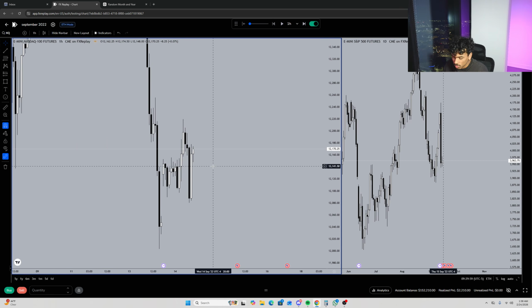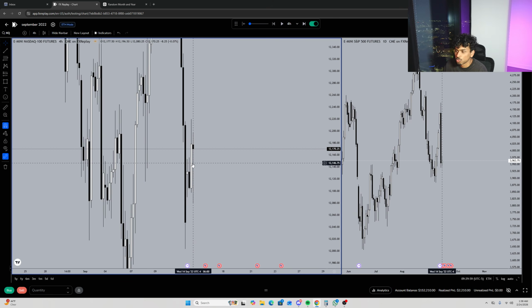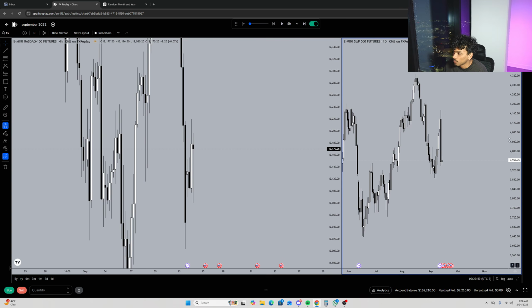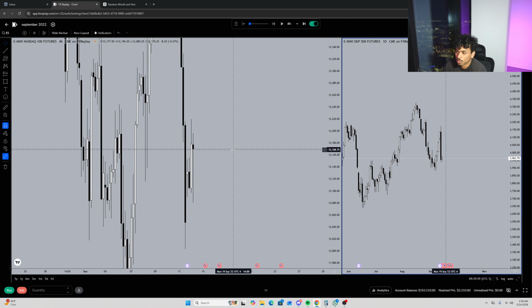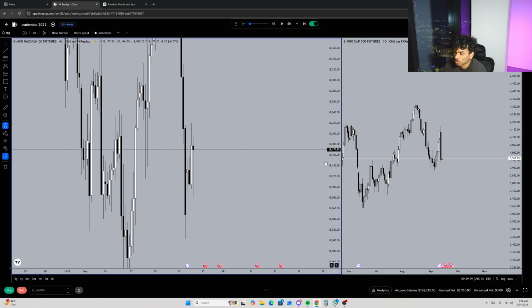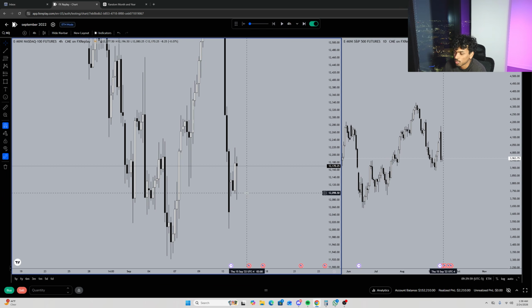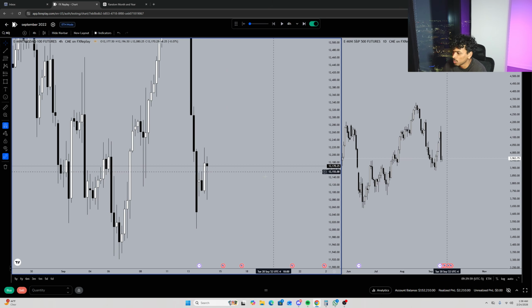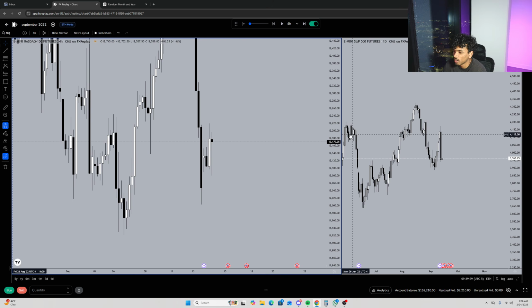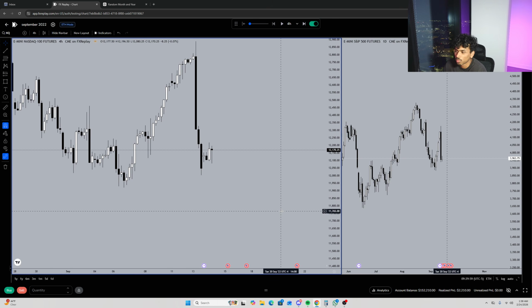I still trade the same thing. I've just added more to my arsenal because I'm able to read price a lot better. So why would I bind myself to being stuck with looking at one specific entry criteria? But anyways, enough of this yapping. We're going to keep continuing with overall price.